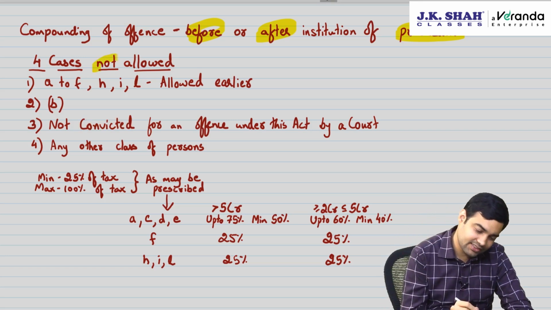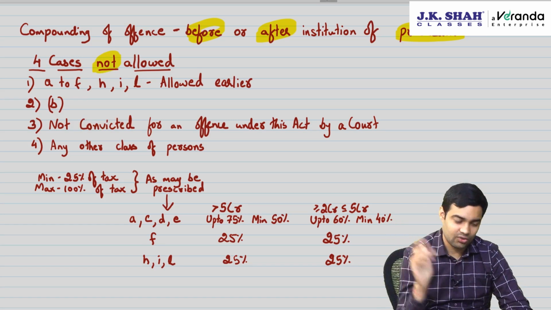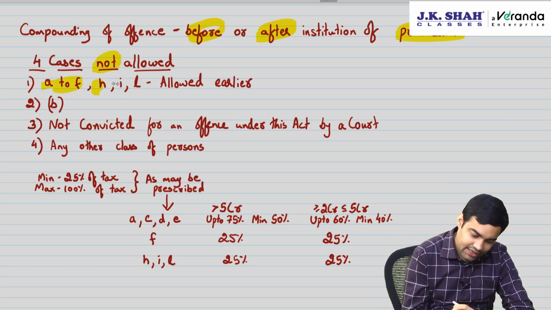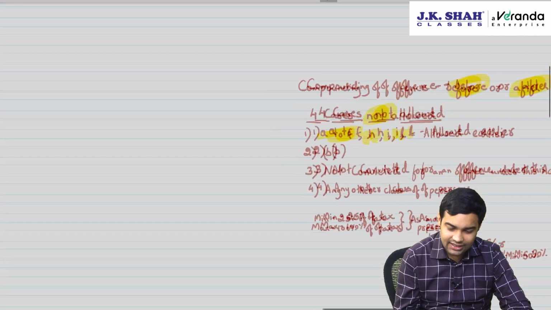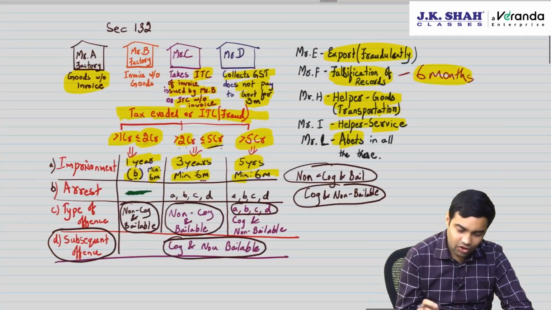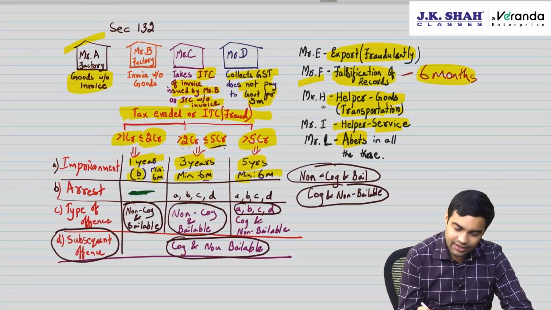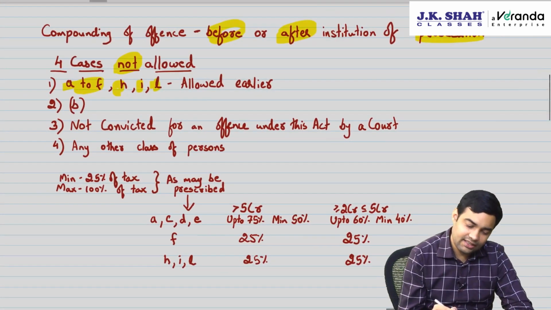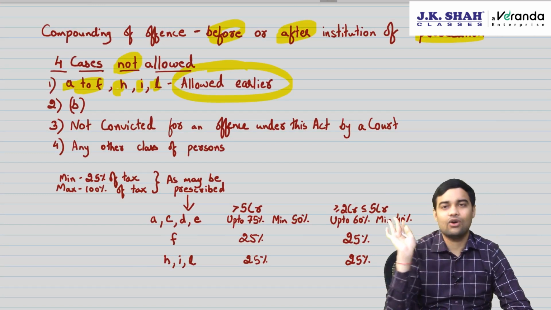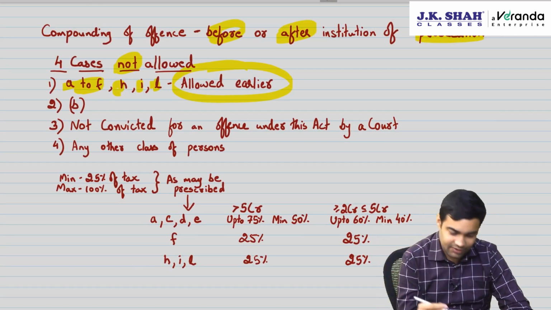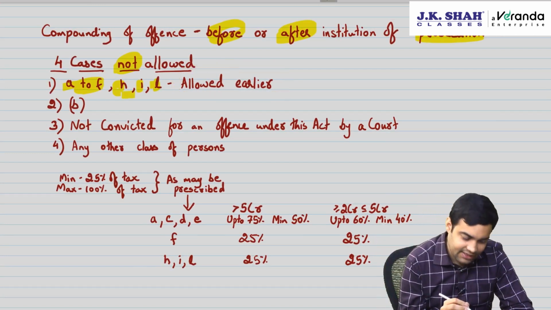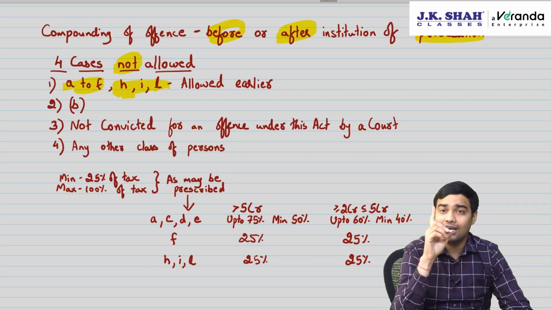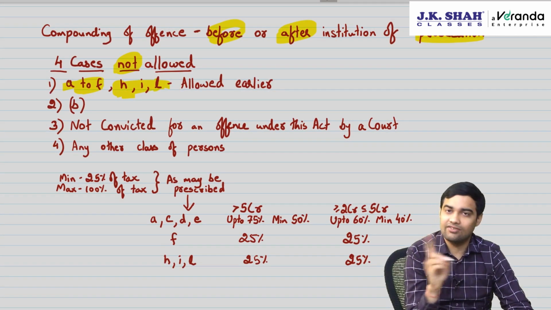Now, 4 cases, compounding is not allowed. A to F, H, I, L. What is this A to F, H, I, L? All these are covered. These are the clauses. A to F, H, I, L, if it is allowed earlier, then compounding is not allowed second time. That means A to F, H, I, L, you will get compounding only once. Next time you will never get compounding.